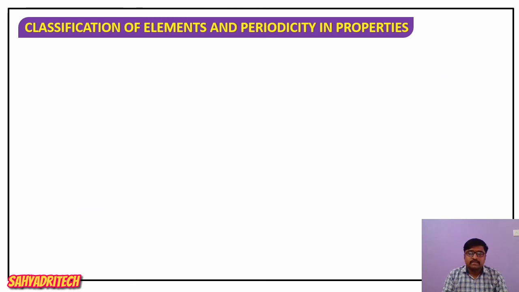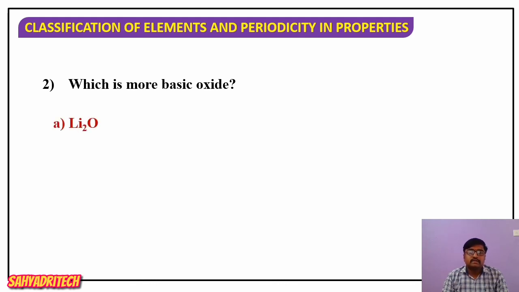Coming to the next question, which is the more basic oxide? First look at the options: lithium oxide, potassium oxide, rubidium oxide and cesium oxide. These oxides belong to the same group, the first group.